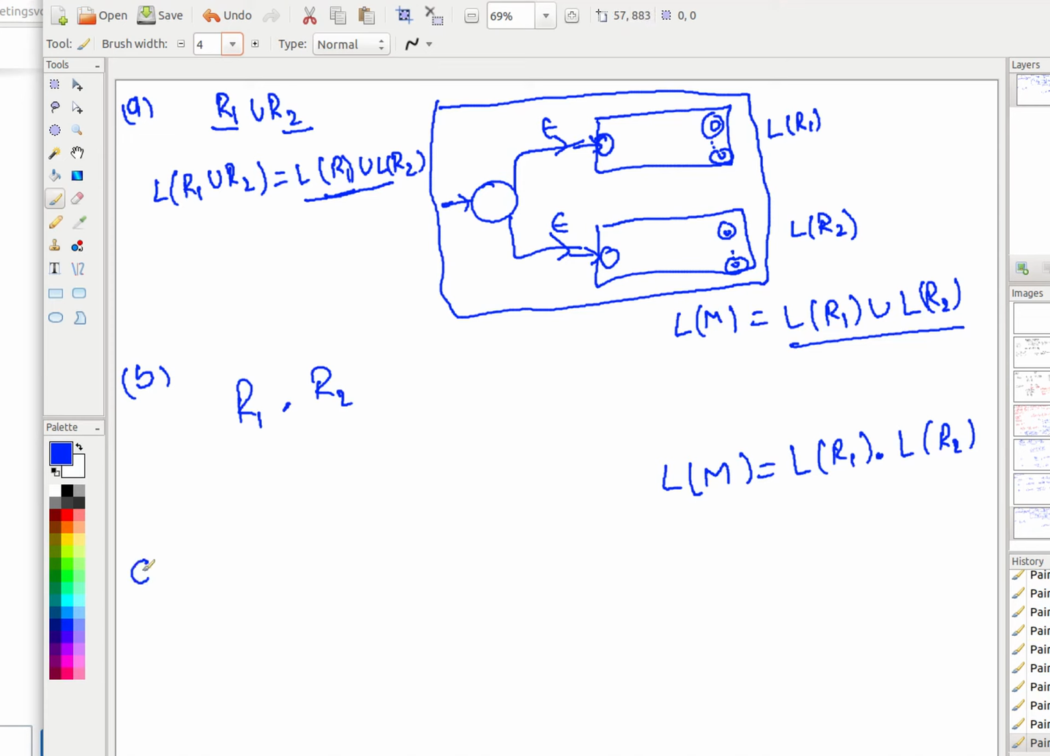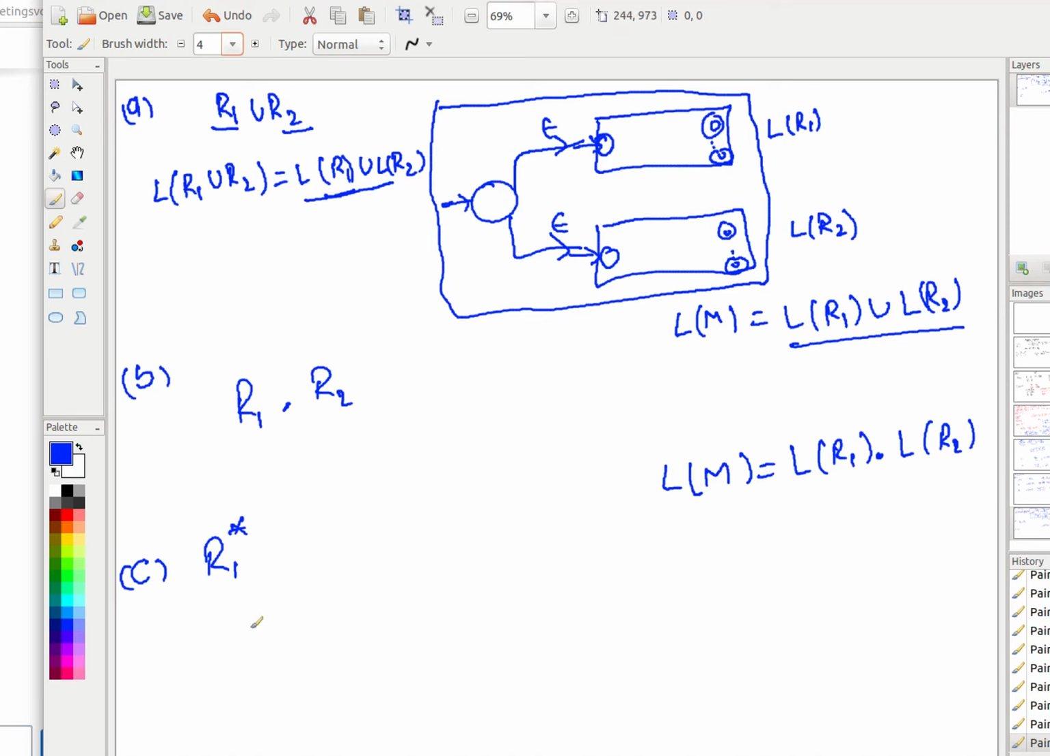For the third operation, again the same thing follows. I am not writing here how you do it, because you have already learned how to combine two machines for the concatenation of the language. So I am leaving it at this point. You should go back, revise it, and then fill it up.